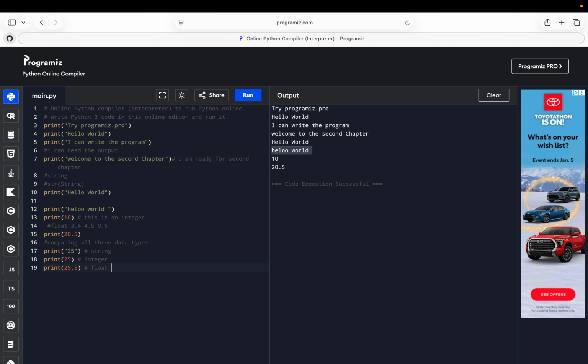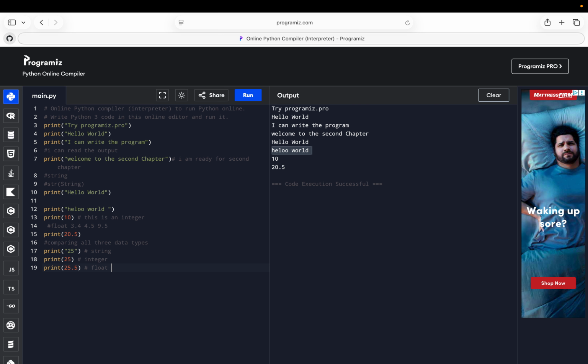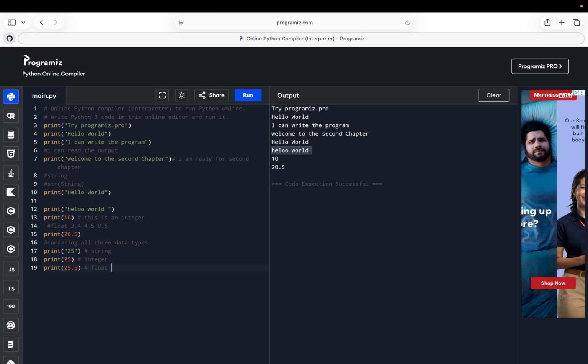So what you will learn in the next video: now that you understand comments, print, data types, string, integer, float, it's time to level up from printing to real programming. It will be fun, guys. In the next video, you will learn how to name variables. You will learn what variables are, how to choose good variable names, common mistakes beginners make, and how to avoid them. Best of luck. Keep practicing. See you